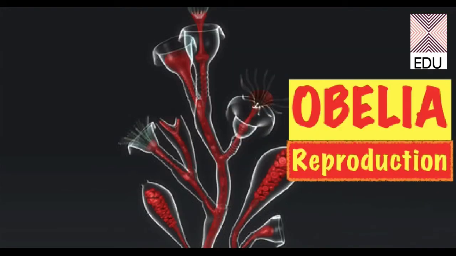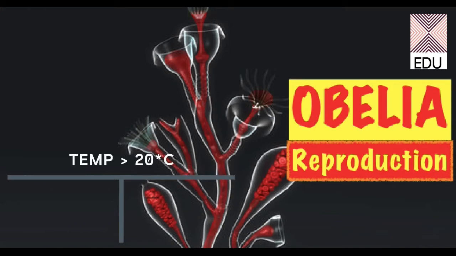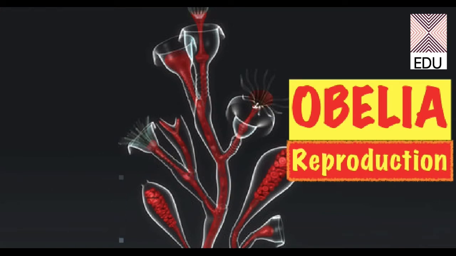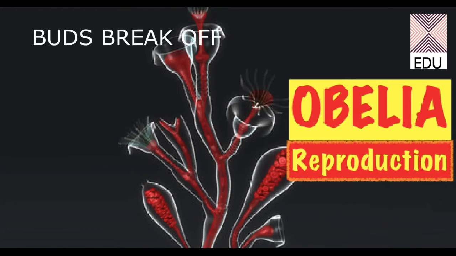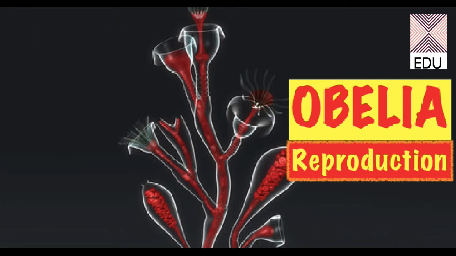A special mode of asexual reproduction is also seen in Obelia, which may occur whenever the water temperature exceeds 20 degrees Celsius. So in this case, the buds which are to form the gonangium or the gonozoids break off from the colony, and these buds settle down on the substratum, and each of the buds can give rise to a new whole Obelia colony. So this is the special kind of asexual reproduction in Obelia.